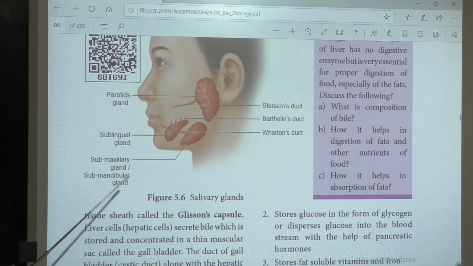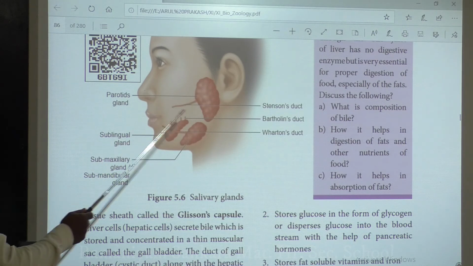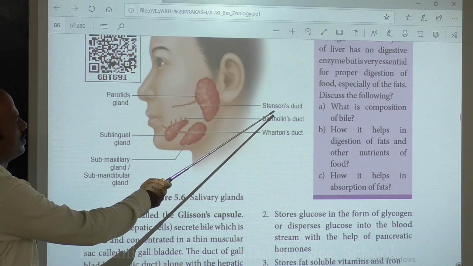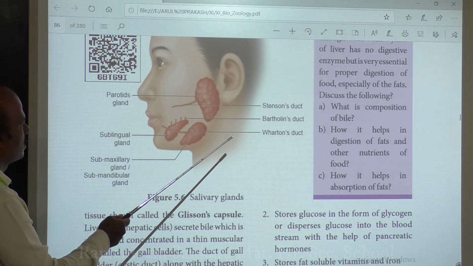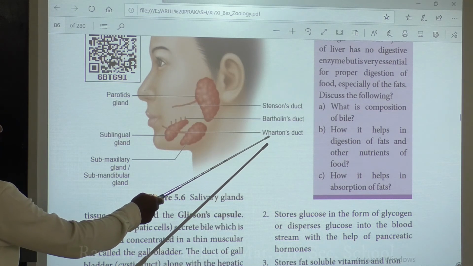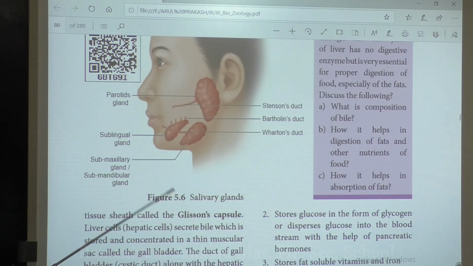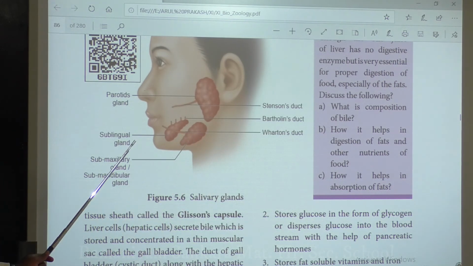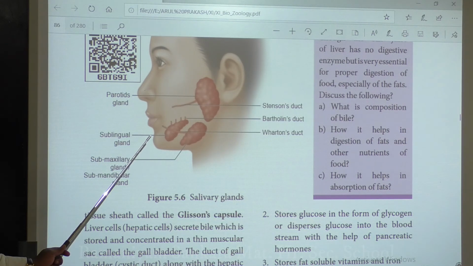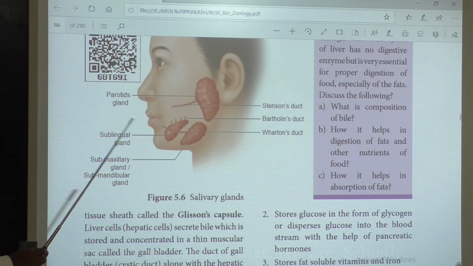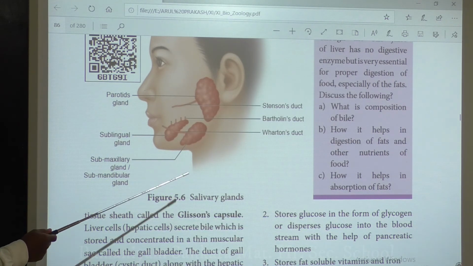These glands are usually associated with ducts. The parotid gland secretes its salivary juices by means of Stenson's duct. Similarly, the submaxillary and submandibular glands secrete their juices by means of Wharton's duct, and the sublingual gland secretes its juice by means of a duct called Bartholin's duct. So we have discussed the three pairs of glands and their associated ducts.